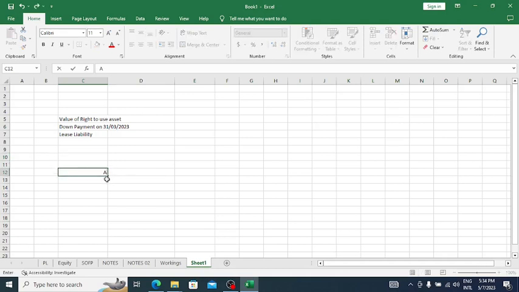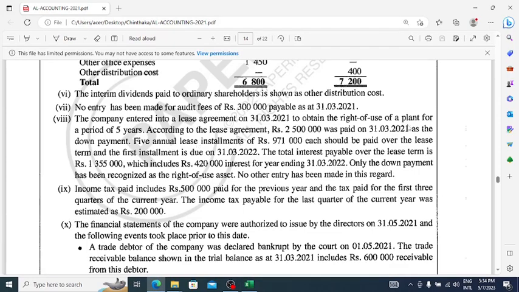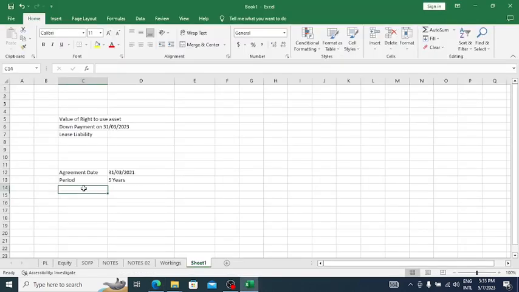Agreement date, 31st March 21, and period, 5 years, right? For the period, according to the lease agreement, 2.5 million was paid on 31st March 2021 as the down payment. They have made a down payment of 2.5 million rupees, right?